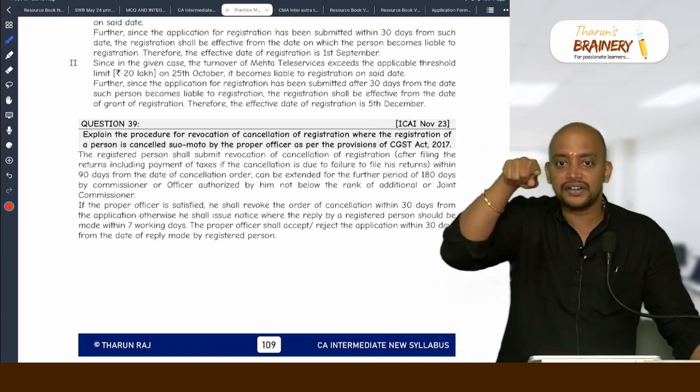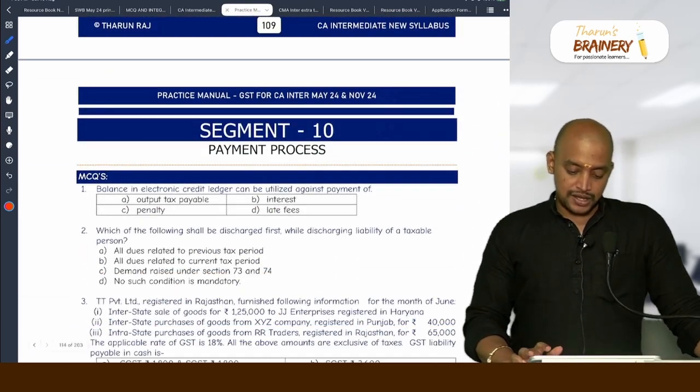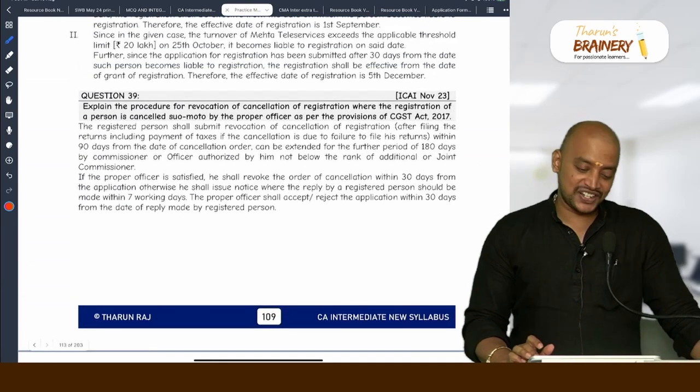Okay, the chart we saw now, one flow chart, section 30, that we need to write. Okay, so these are the questions on registration we completed.